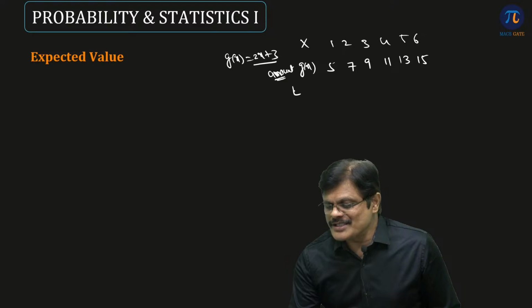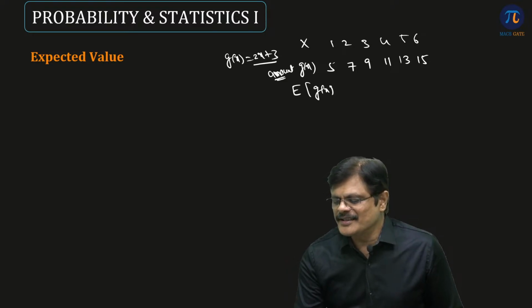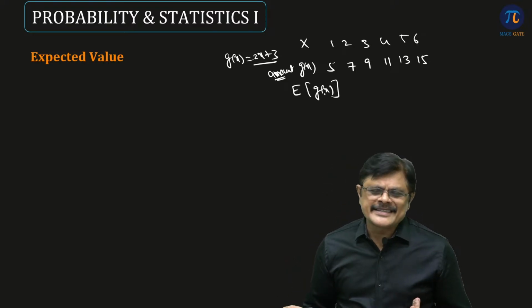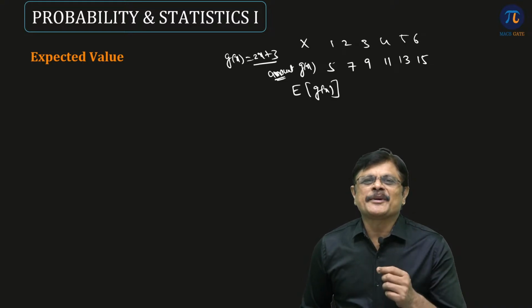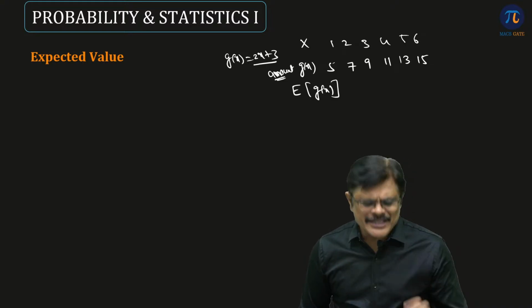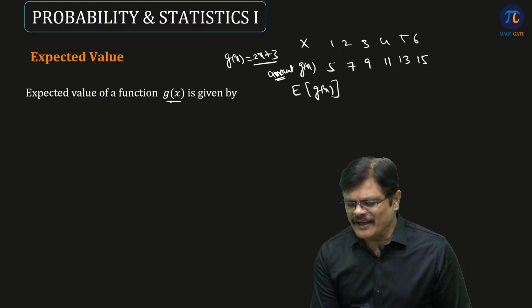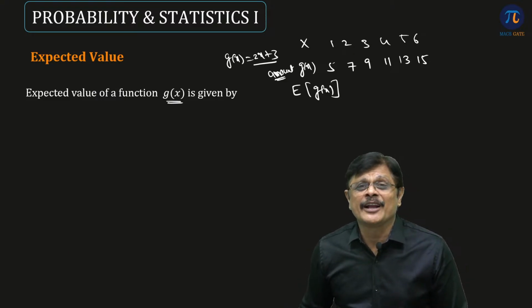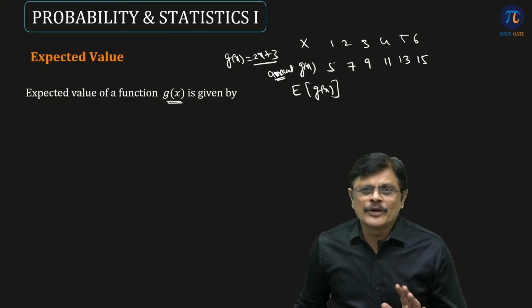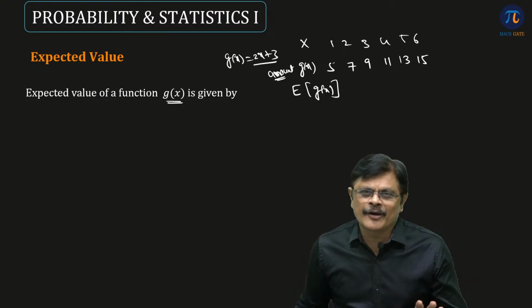Now I can ask you what is the average amount you are going to get. So you are finding the expected value of gx. Story is exactly same. Instead of expected value of x, you get expected value of gx, that is x is replaced with gx. So we can also define expected value of any function, my dear friends. Am I clear? Expected value of any function. Up to linear function, this is a very straightforward story, my dear friends.